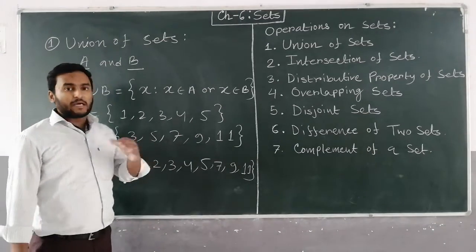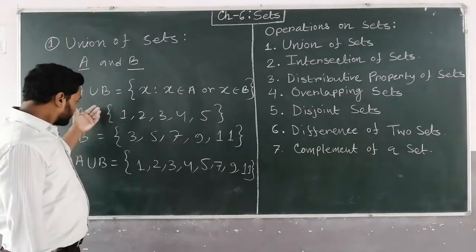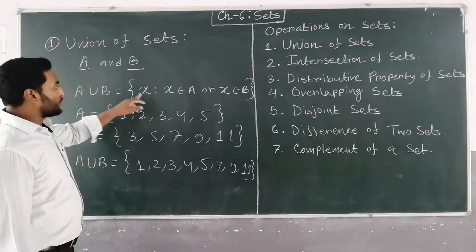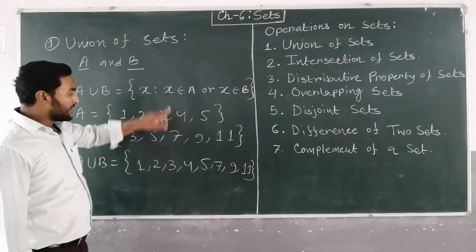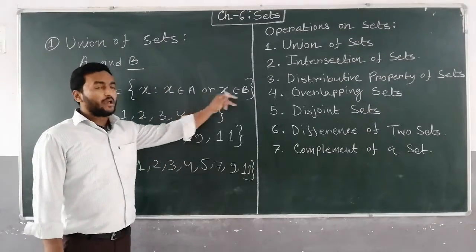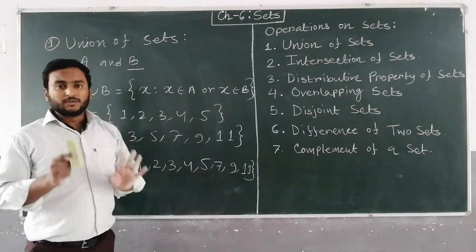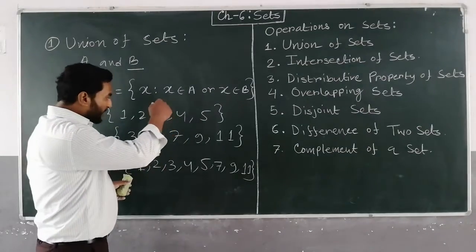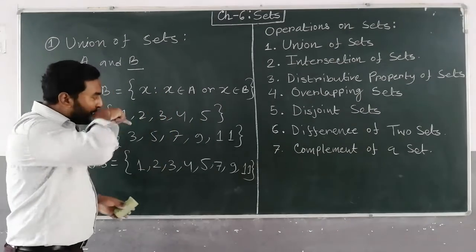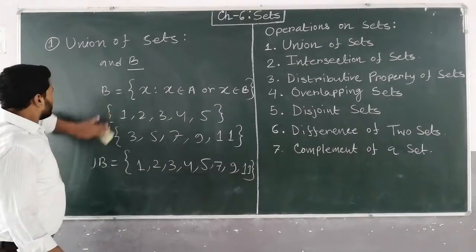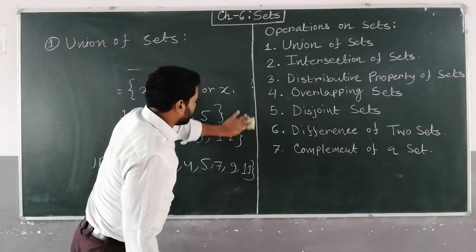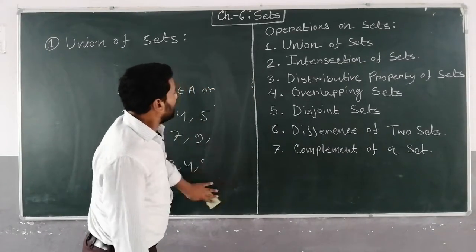Or you can say mathematically that A union B is equal to {x such that x belongs to A or x belongs to B}. So this is the definition of union. Okay. Now some properties of union are there that you have to learn.